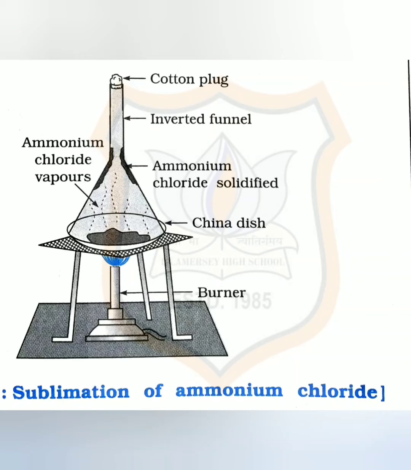What will we observe? The vapors of ammonium chloride get deposited on the inner stem of the funnel. So the vapors of ammonium chloride or camphor will deposit on the funnel at the top, and hence it did not melt on heating. Therefore, we can conclude a solid on heating gets converted into gas without changing into liquid. This is our sublimation process. Thank you for listening.